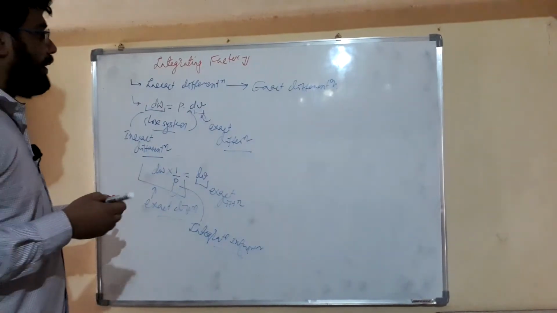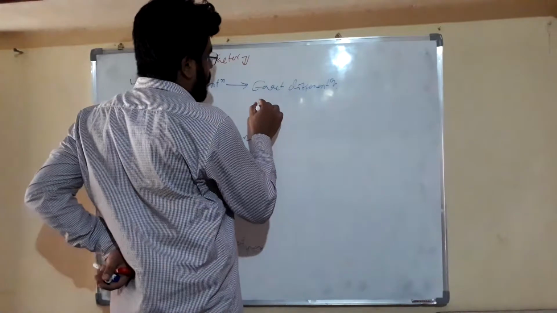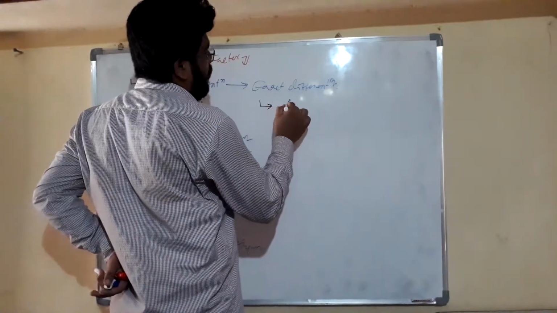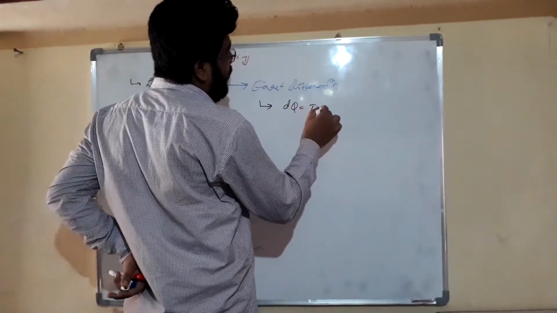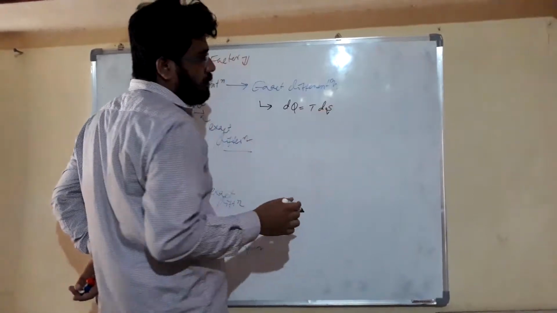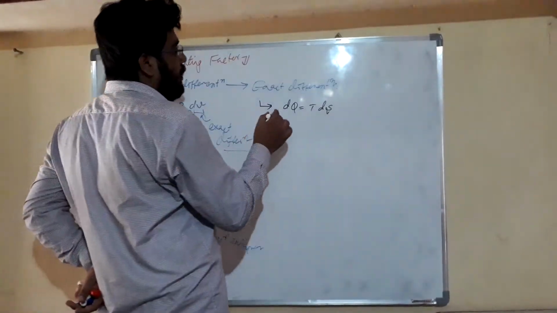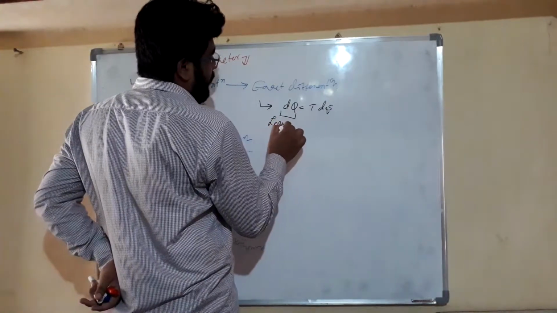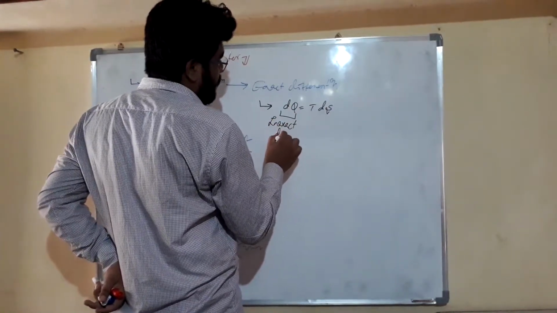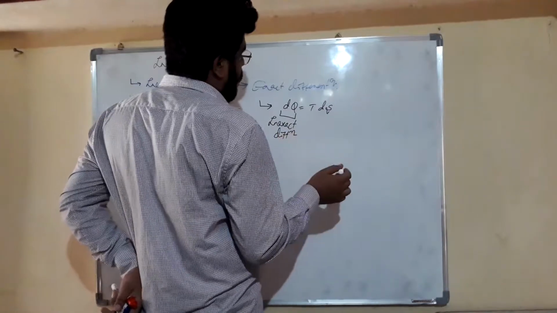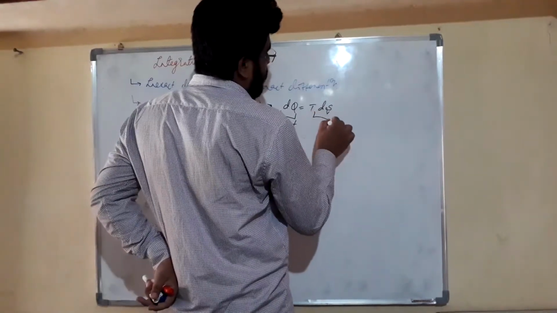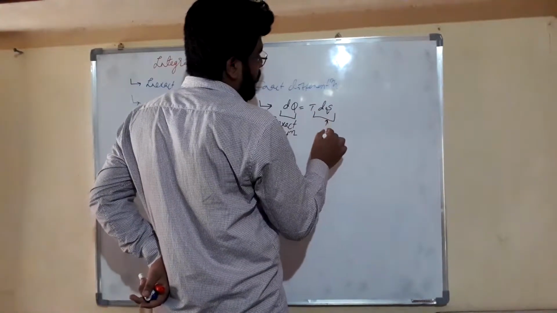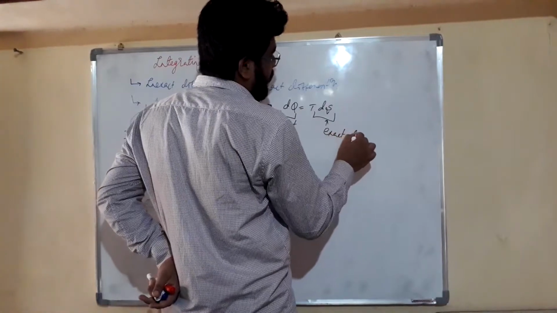Friends, again we can understand this by another formula. dq is equal to TdS friends. As we know, dq, transfer of heat, is an inexact differentiation, and our dS is an exact differentiation friends.